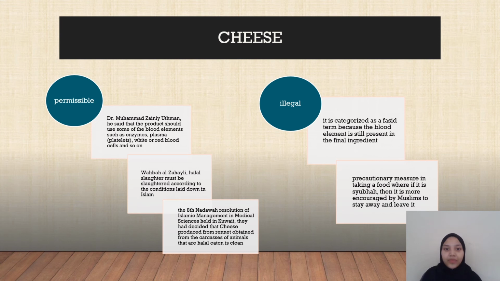According to Wahbah Zuhaili's opinion, cheese is allowed in Islam if the animal was slaughtered in the Islamic way, where before you start slaughtering the animals, you need to call Allah's name, like how we learned in our schools.